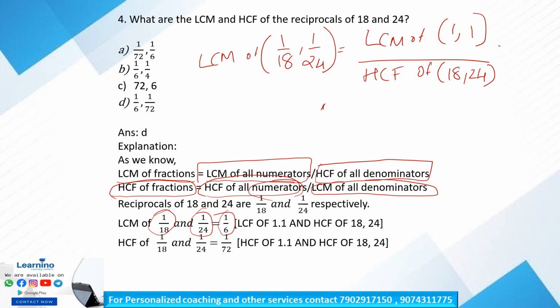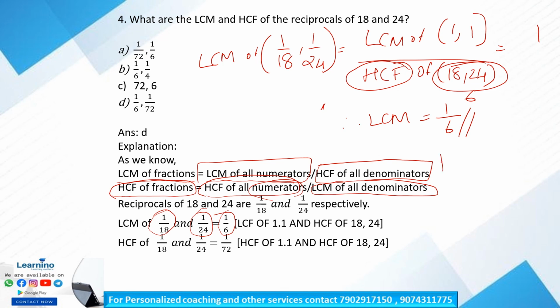So the LCM of 1 and 1 is 1. The highest common factor of 18 and 24 is 6, since 6 divides both 18 and 24. Therefore, the LCM of this fraction is equal to 1 by 6.